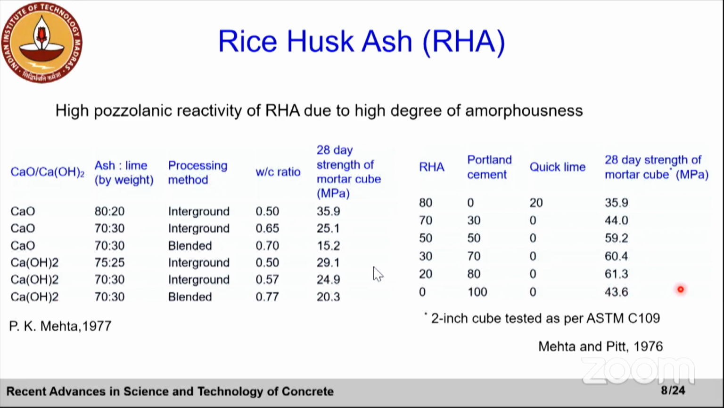Again, these are the results from Professor Mehta's study from late. Significant work has been done. Now we have very good understanding of this material, why it is highly pozzolanic. It's because of its high degree of amorphousness. Suppose you do X-ray diffraction of this material, you will see a broad hump. You don't see well-defined crystalline peaks. That is an indication of its amorphousness.